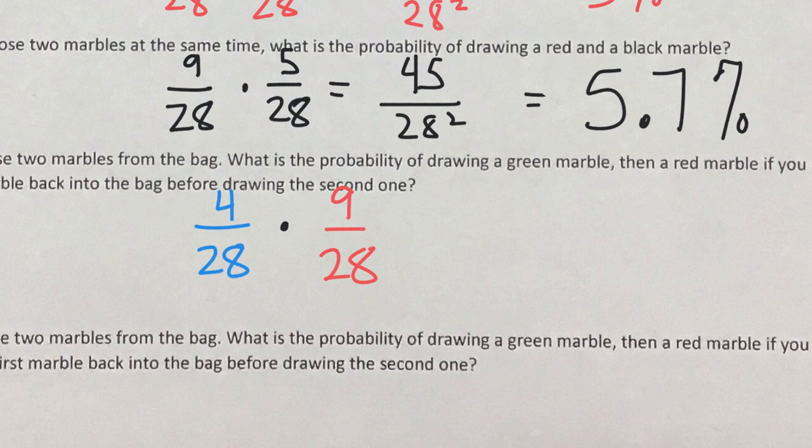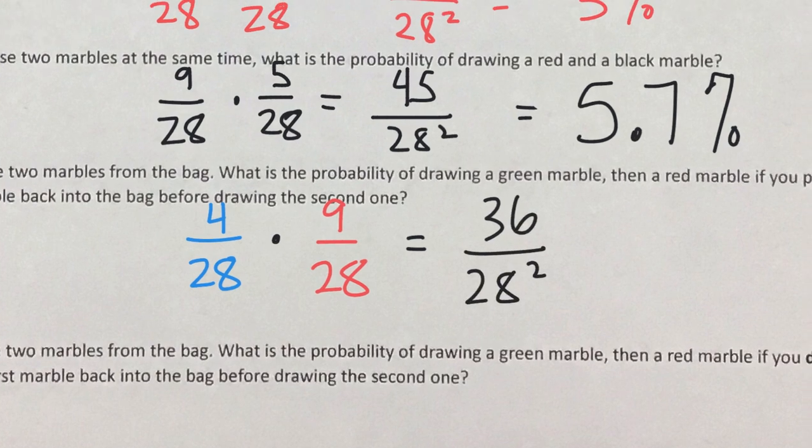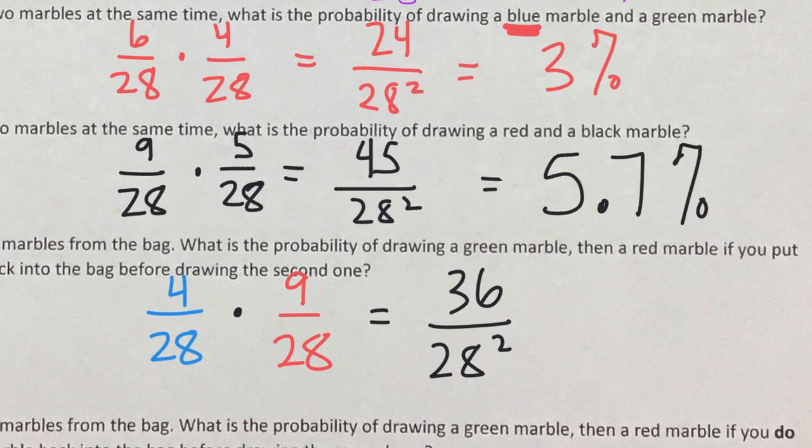So 4 out of 28 times 9 over 28 is 36 over 28 squared, which is going to be somewhere between 3 and 5. So we don't change anything? It's 4.6%, because you're putting it back, so there's still the same number of marbles as there was before.